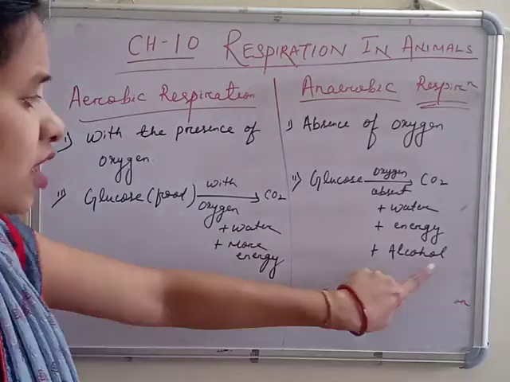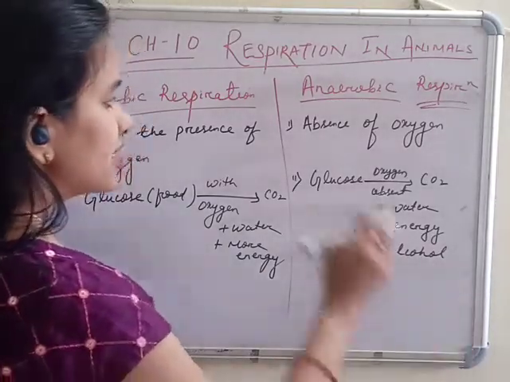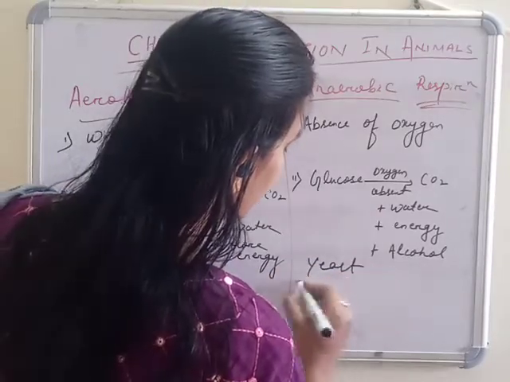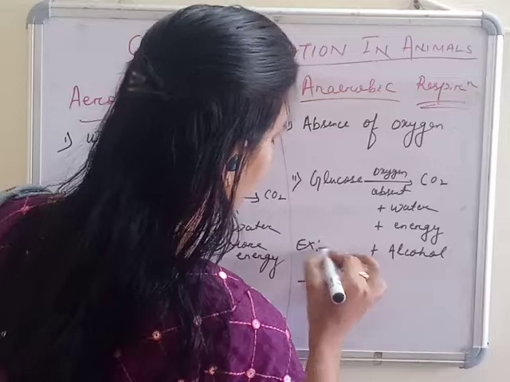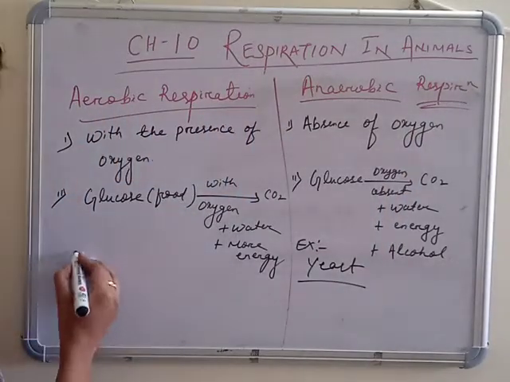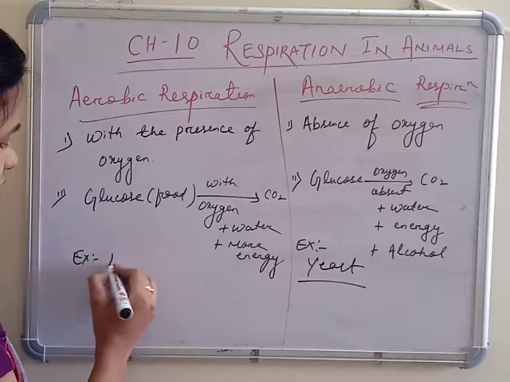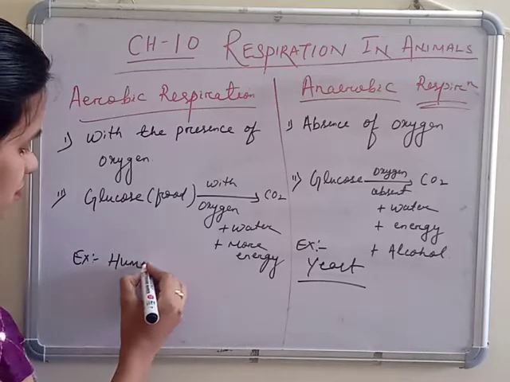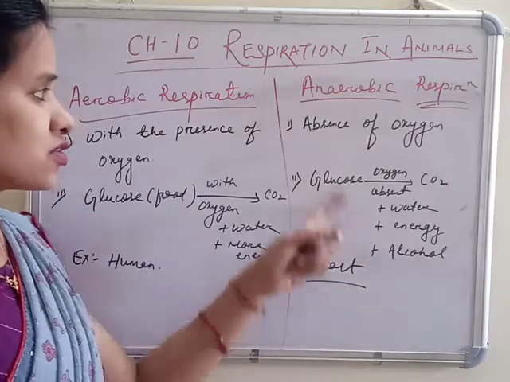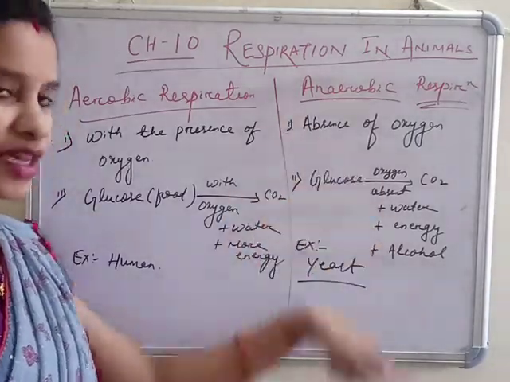oxygen. Alcohol. So the example I have given is yeast. In yeast we find this type of anaerobic respiration, but in our human body we find aerobic respiration. Okay, so yeast respires anaerobically.